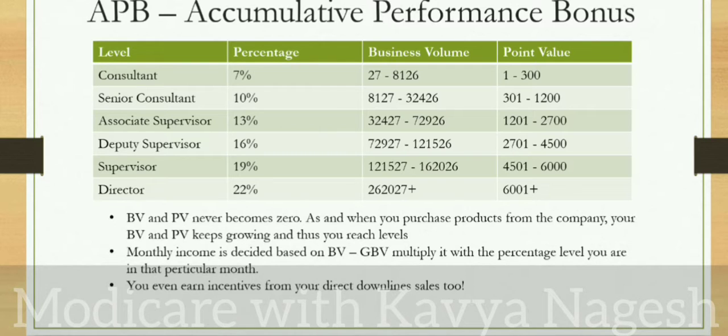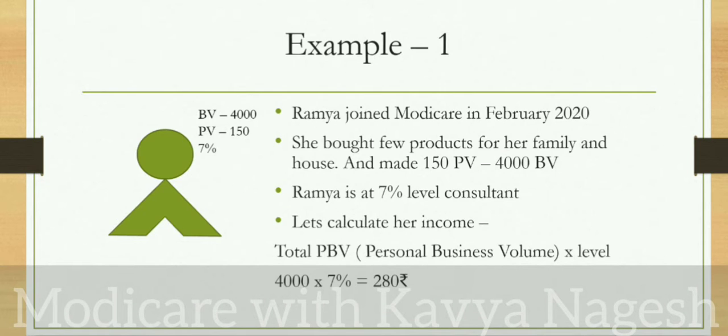When you recruit people under you and build your own team, their sales, their BVs will be calculated as GBV, where your BV and your team's BV will be added. The sum will be called as GBV. So just multiply it with the percentage level you are in that particular month, and you get that paycheck every month. You even earn incentives from your direct downline sales also. We will be showing you a simple example where you can see how much will you be earning.